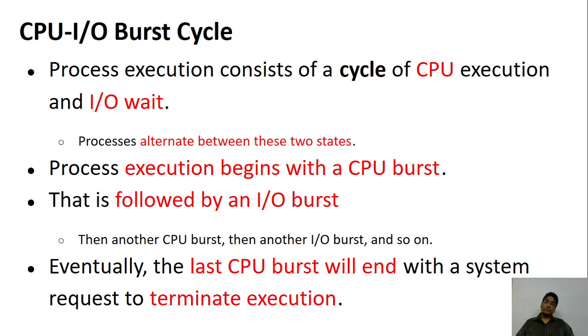So a process switches between execution in the CPU and waiting for input output to be performed. For example, you start your program, you initialize some variables, that is CPU execution. Then you write a scanf statement. In that case, your process will have to wait for the input.